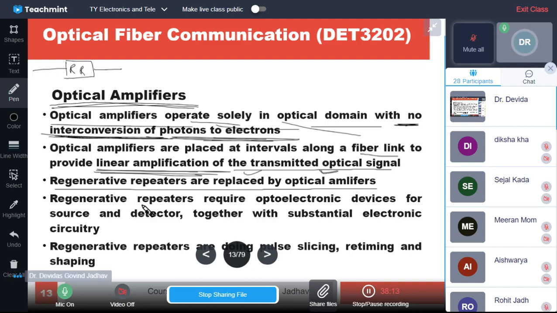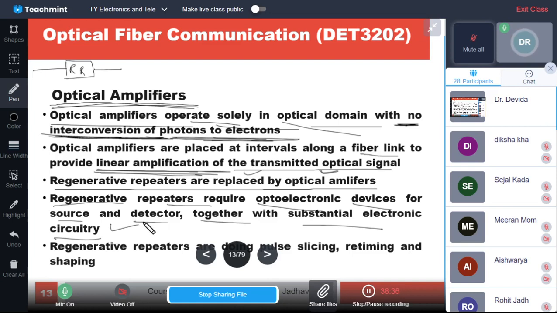Why are regenerative repeaters required? They require photoelectric devices for sources and detectors, together with substantial electronic circuitry. They sense the signal, amplify it, and again convert it into an optical signal.